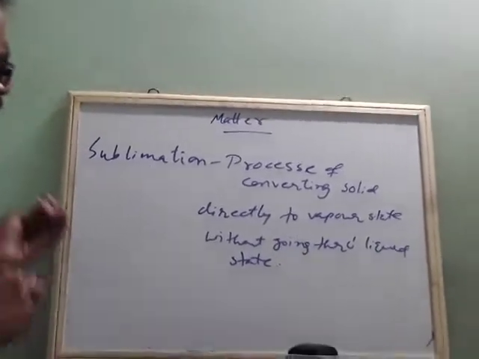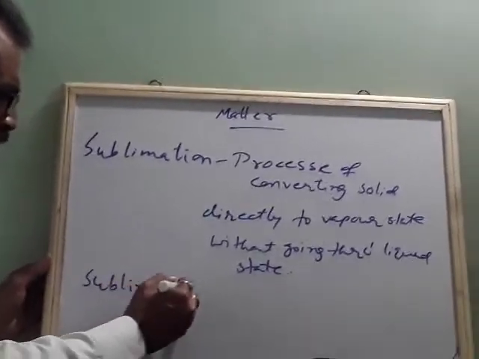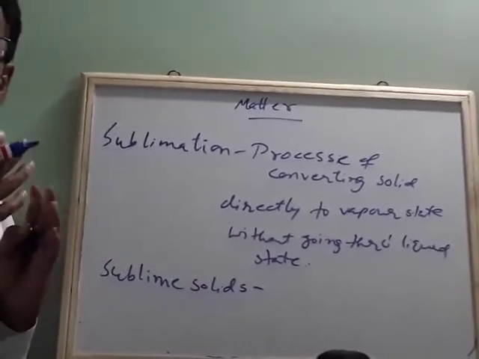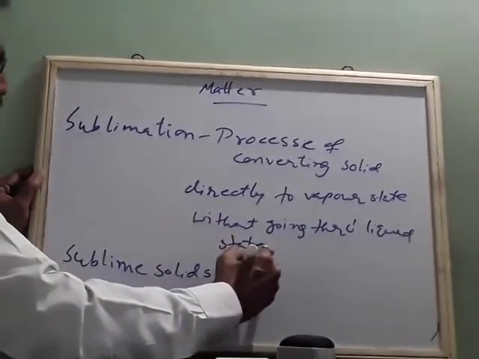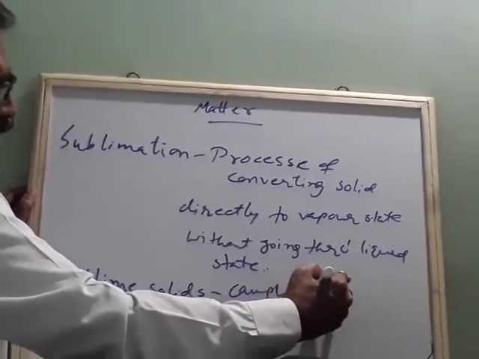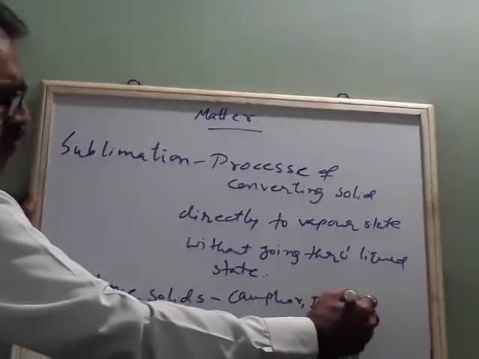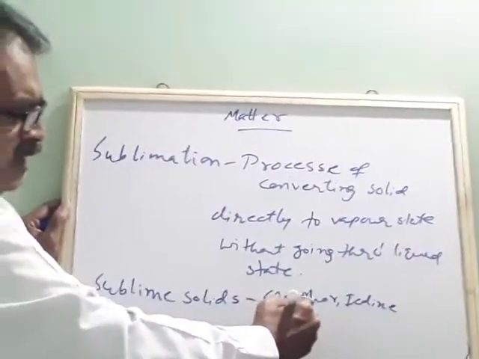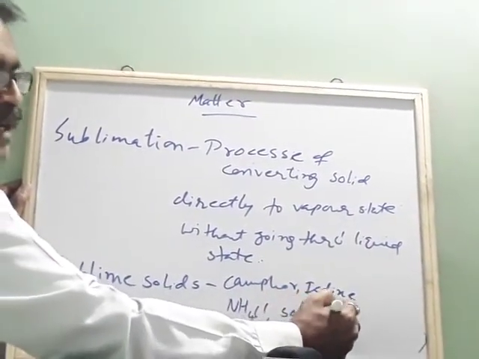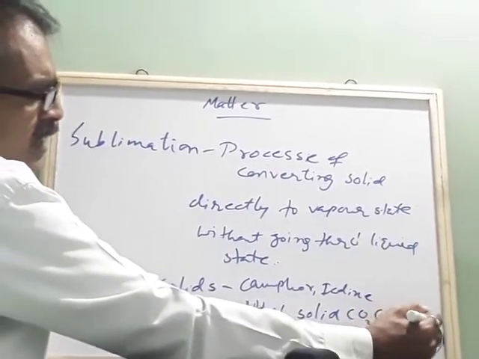There are some examples, called sublime solids. Sublime solids means they undergo sublimation. Like camphor, iodine crystals, ammonium chloride, and one more is solid carbon dioxide, which we call dry ice.